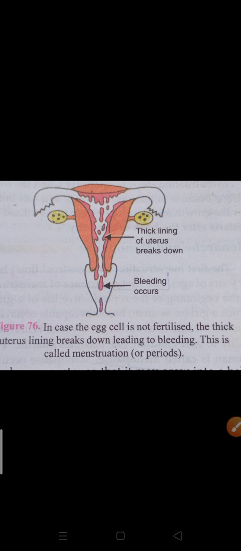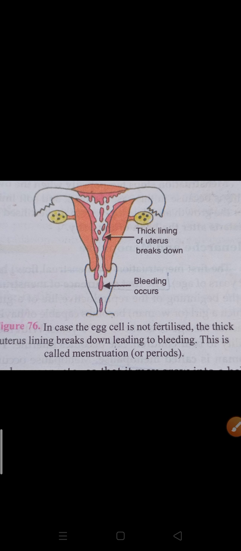This blood, if the fetus implants in it, at that time these blood vessels are very helpful for the further development of the fetus. But suppose no fertilization takes place, at that time these blood vessels break down. You can understand that disintegration of the uterus lining produces blood along with other tissues, and this blood and other tissues come out of the vagina in the form of bleeding.